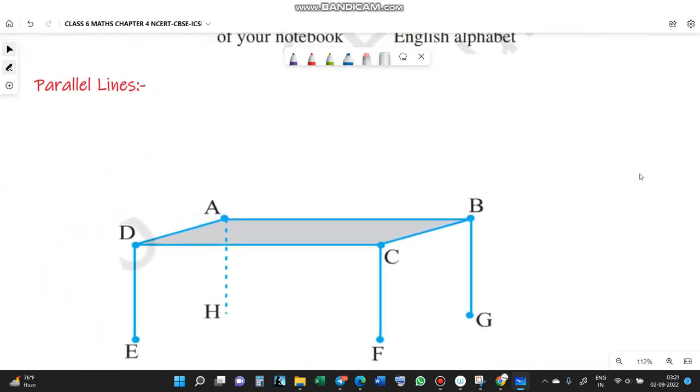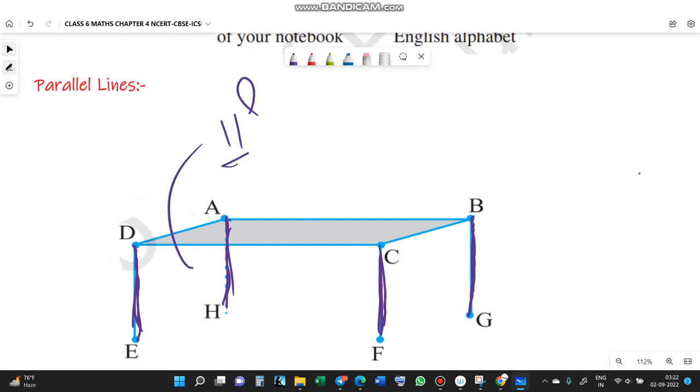Friend, this is parallel line. You studied intersecting lines; here you can see this line DE. This is like the legs of your bed or table. These legs are parallel. They are never intersecting. You can say DE is parallel with AH.